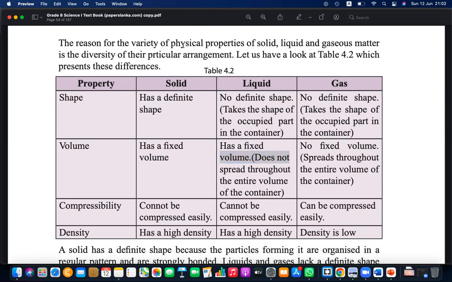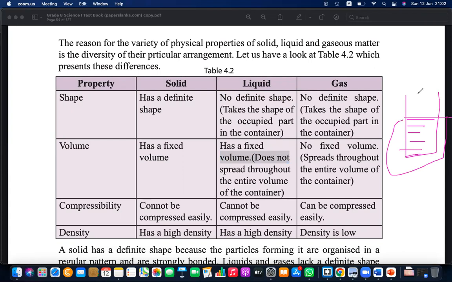Let's take a glass of water. This is the water glass and this is the water level. It takes this volume. Not the entire container volume, but it takes the volume assigned to it. But if it is gas, you can't limit it. It's going here and there, everywhere, right? If you close this, it will take the entire container. Compressibility: solids and liquids cannot be compressed, but gas can be compressed because the particle gap is more.